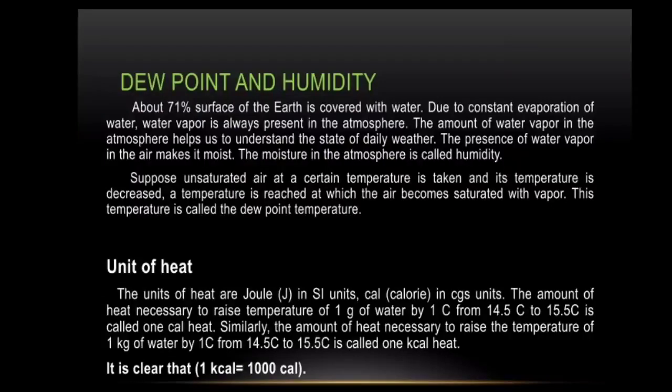Percent relative humidity is given as the actual mass of water vapor contained in the air in a given volume, upon the mass of the vapor needed to make the air saturated in that volume, into 100. The relative humidity at the dew point is 100%. If the relative humidity is more than 60%, we feel that the air is humid or moist. If the relative humidity is less than 60%, we feel that the air is dry.